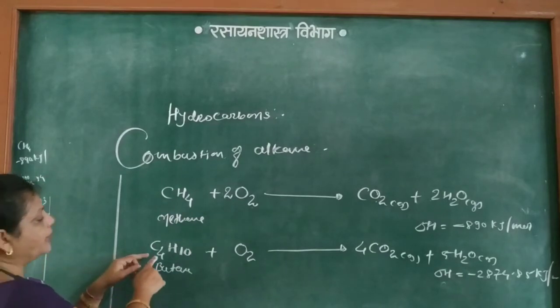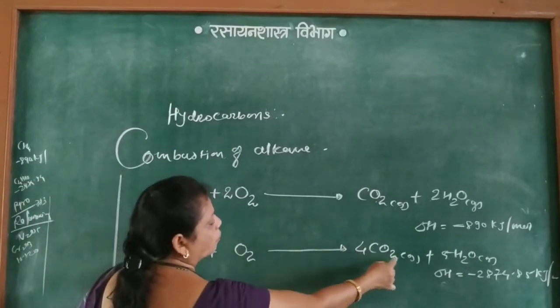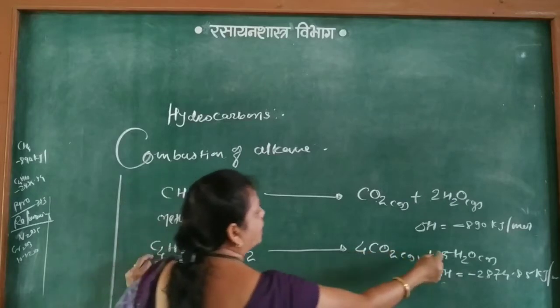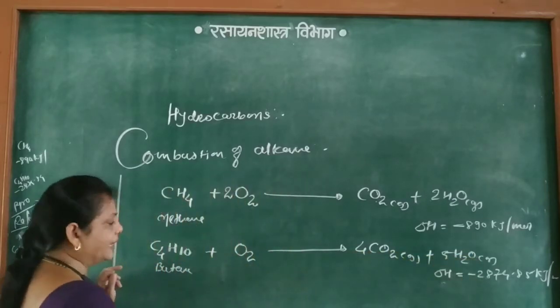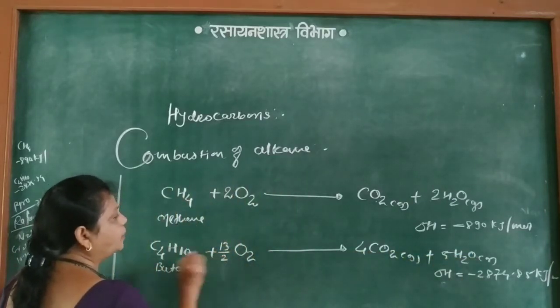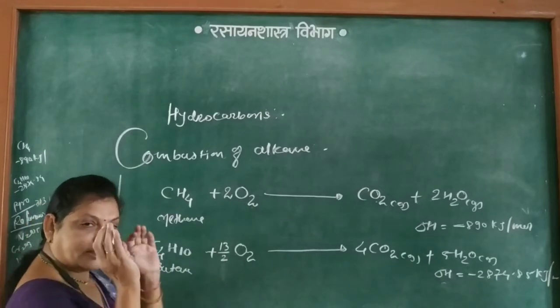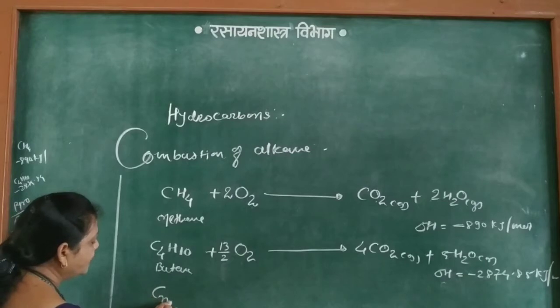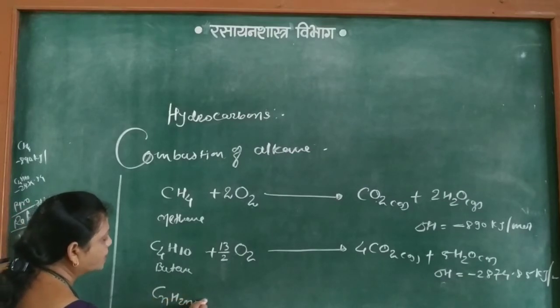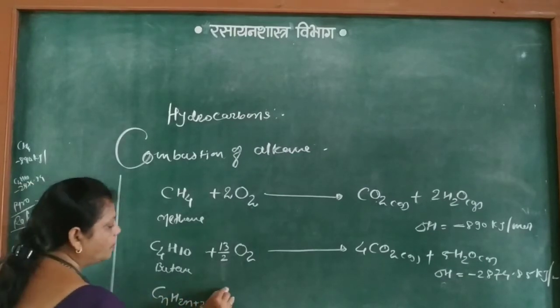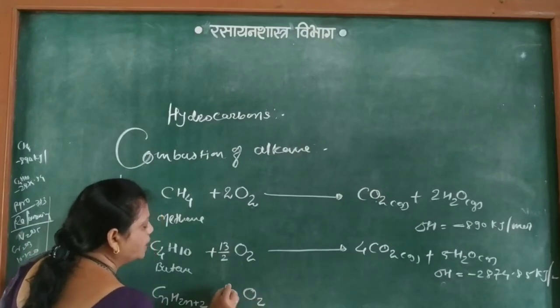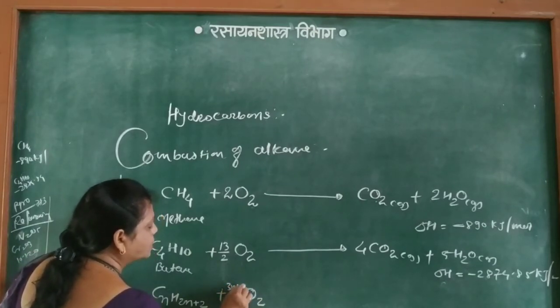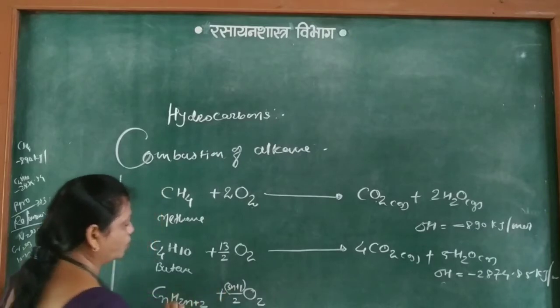So if any alkane undergoes combustion, how many oxygen atoms are utilized? Here 4 times 2 is 8, 8 plus 5 means 13, so 13 by 2 O2. The general formula is CnH2n plus 2 plus O2, how many O2? 3n plus 1 divided by 2.